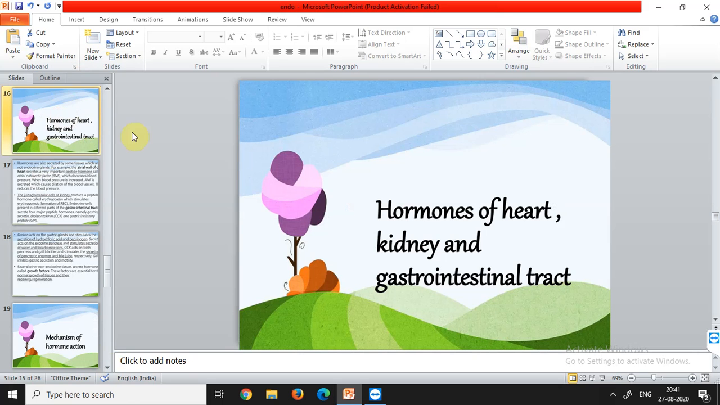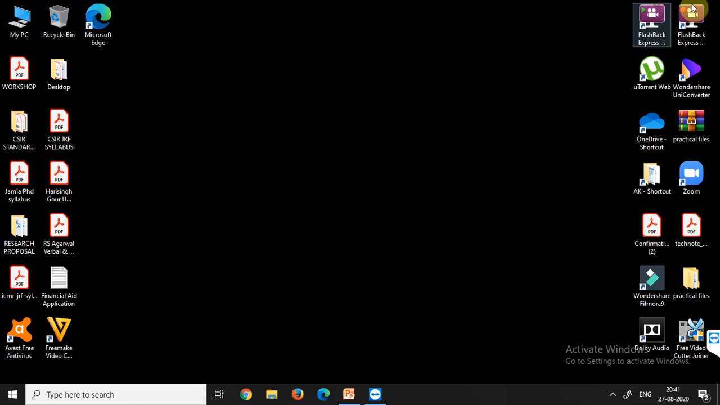Now the hormones of heart, kidney and gastrointestinal tract, all this we'll be doing in the next class. So for now this much is enough, and the mechanism and different hormones that are related to the heart and kidney, that we'll be doing in the next section of our chapter. So this is enough for today.